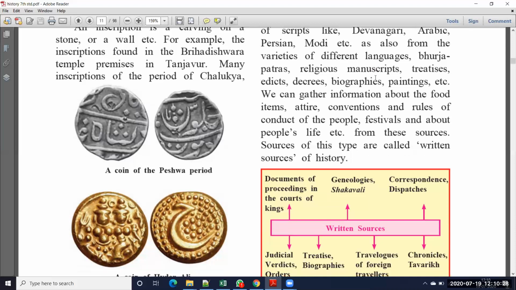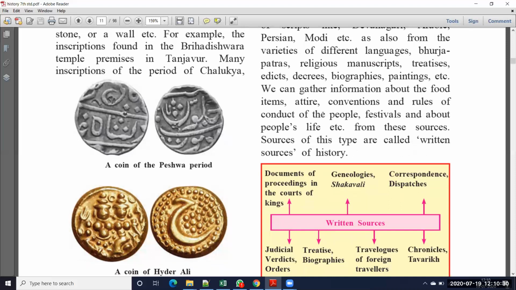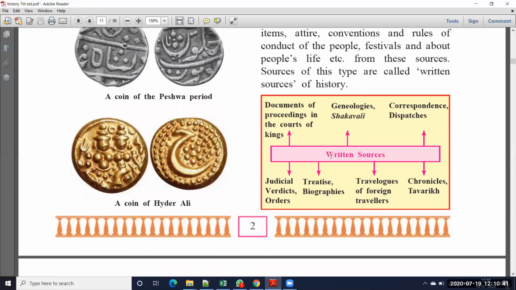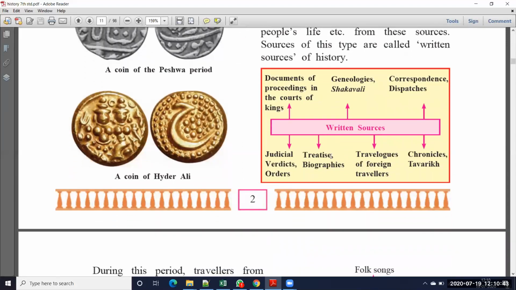We can gather information about the food items, attire, conventions and rules of conduct, the people's festivals, and about people's life, etc. from these sources. Sources of this type are called written sources of history. When we read any historical documents, books or biographies, we can understand which type of festivals they celebrated and which style they followed. The written sources give us the picture.